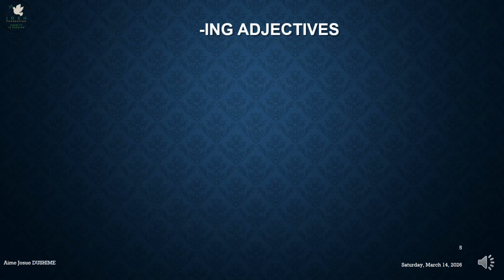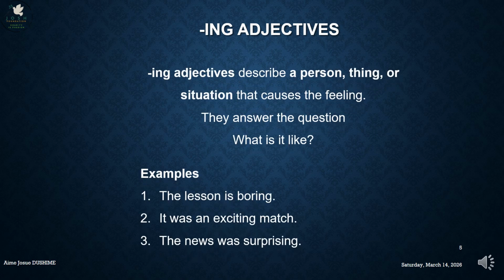Now the ing adjectives describe a person or thing or situation that causes the feelings. Yeah, you heard me very well. The ed adjectives describe the feelings, how a person feels. How do you feel? I am tired. I am bored. I am excited. I am surprised. I am impressed.